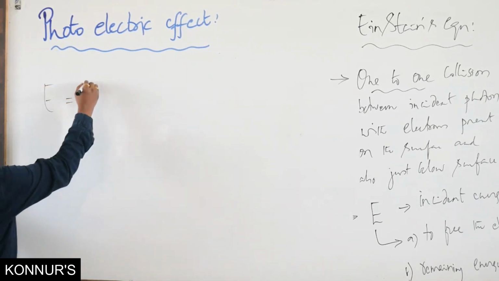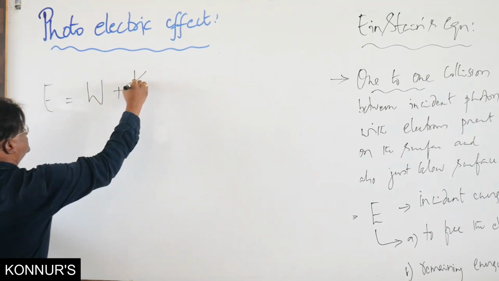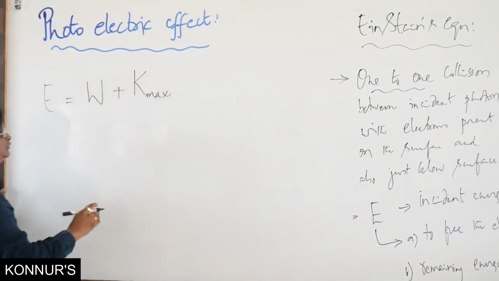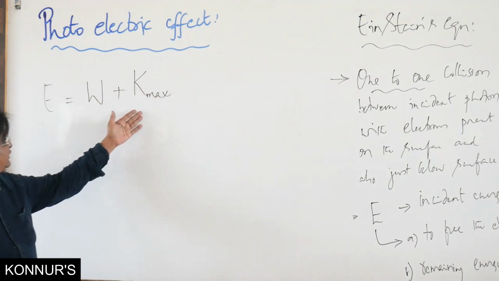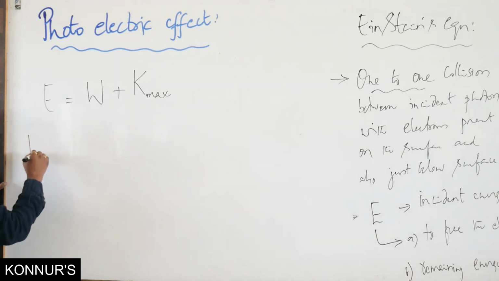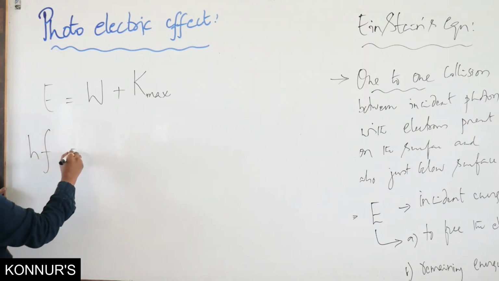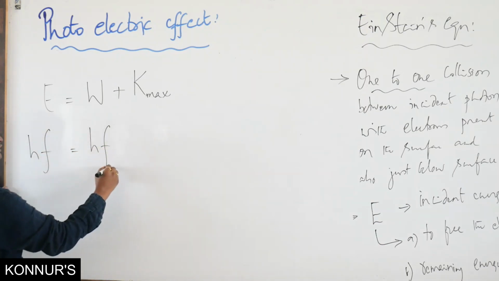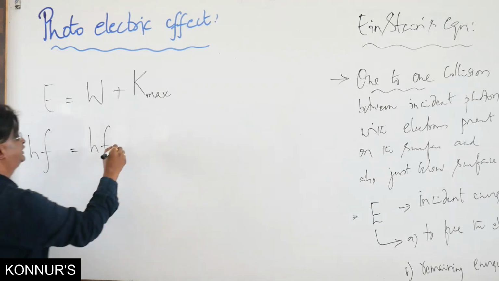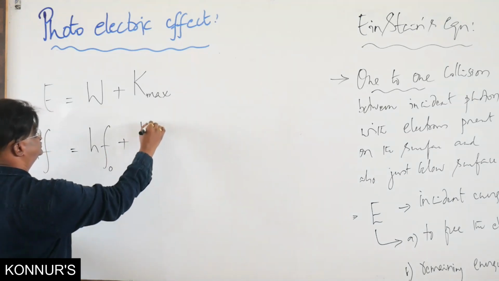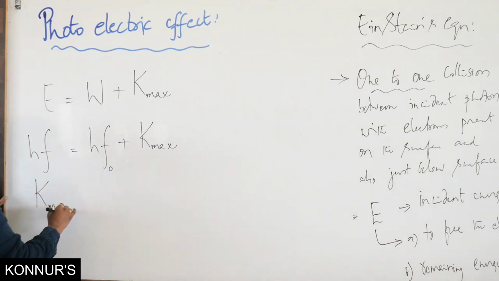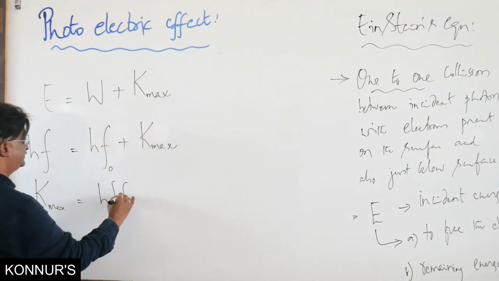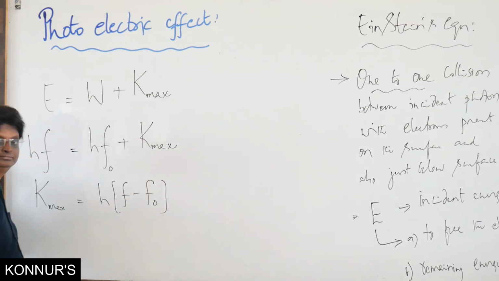E is equal to W plus K maximum. Now, writing it in two to three different forms, because we have already given the statements or expressions for them. Therefore, this is E equals hf, f being the frequency of incident radiation, is hf0, f0 the threshold frequency, plus K maximum. Therefore, K maximum is h times (f minus f0).